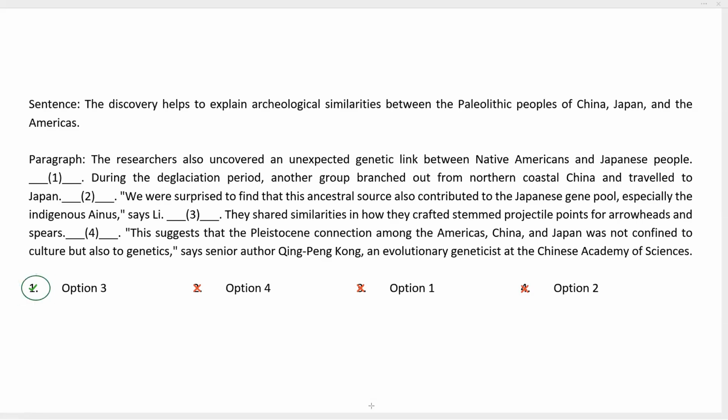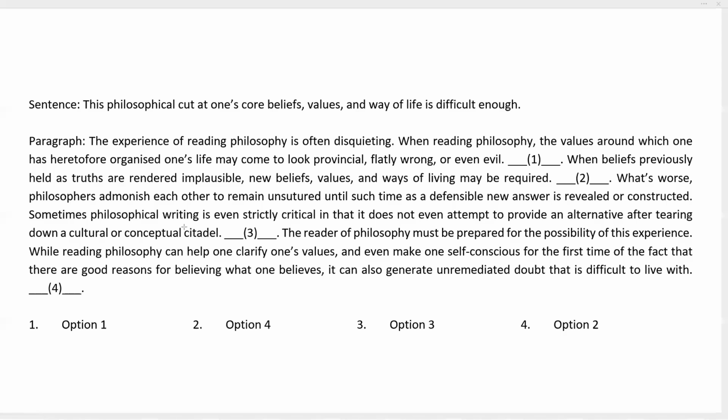The sentence says, this philosophical cut at one's core beliefs, values, and way of life is difficult enough. First, we focus on the first part of this sentence, this philosophical cut at one's core beliefs, values, and way of life. We can see that as such, it may fit into any of the given blanks. There's not much of a system to eliminate them, but we do find this reference in the statement before blank 3.